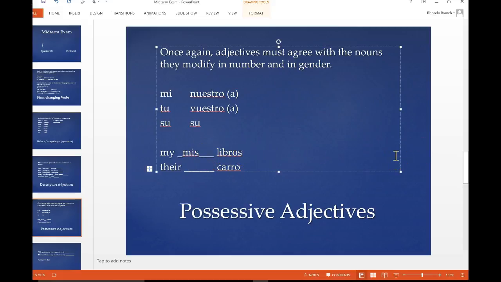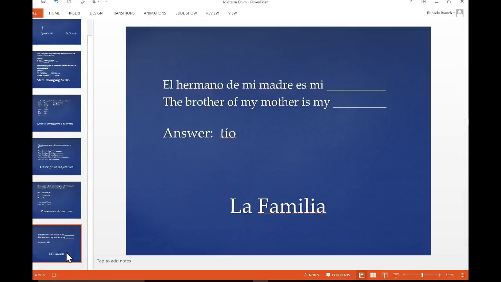All right, their car is just simply su. It's not sus because it's their. There's more than one person. It's just simply su. Carro doesn't have an S, so your answer doesn't have an S. Okay, I hope this makes things a little bit better.